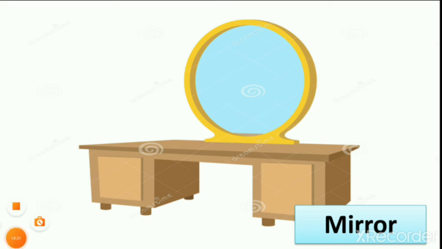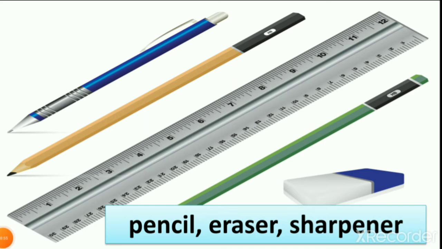Then mirror. A mirror is also made by man. So we find minerals from land and we make a mirror from it. So here are the examples of man-made things: mirror, car, table, chair and many other things we use in our study like pencil, eraser, ball pens, scale.